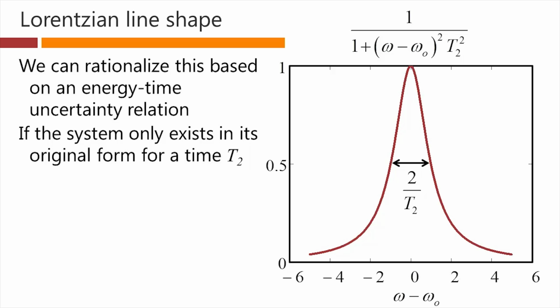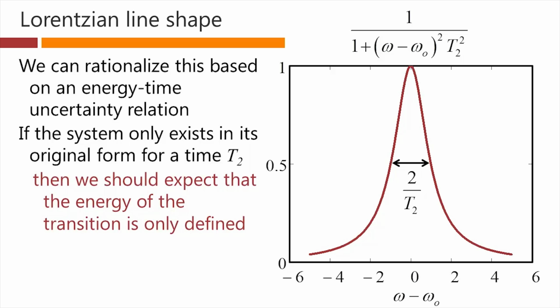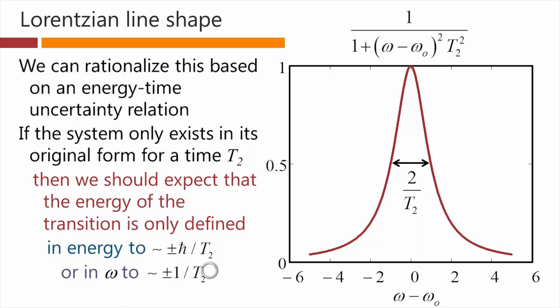If a system only exists in its original form for some time T2, with T2 being the standard way of notating this particular phenomenon in the density matrix theory, then we should expect that the energy of the transition is only defined to within something like h bar over T2, or in angular frequency, to within something like 1 over T2. Incidentally, if you followed through the precise uncertainty principle arguments, there would be another factor of 2 in here, but this is only a rough argument.